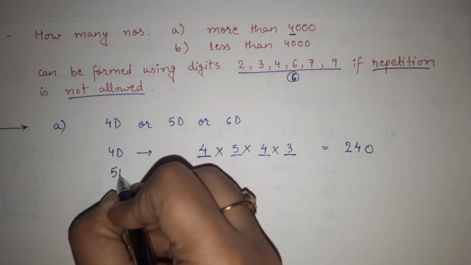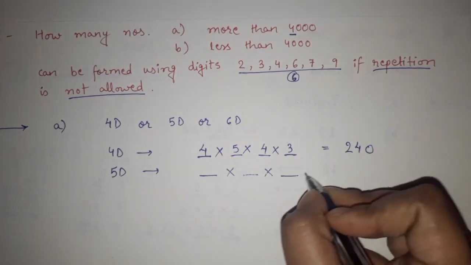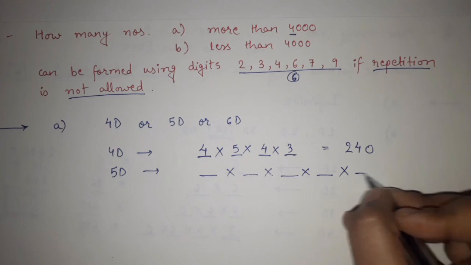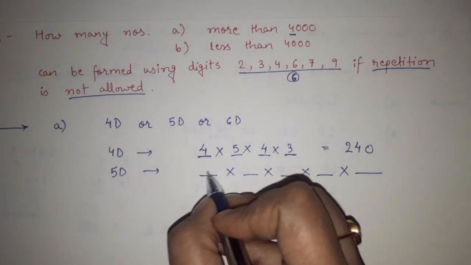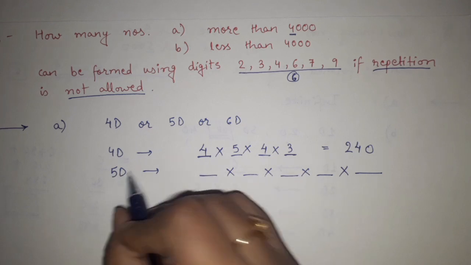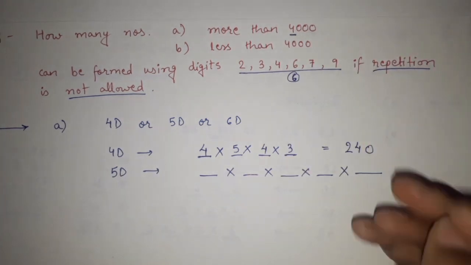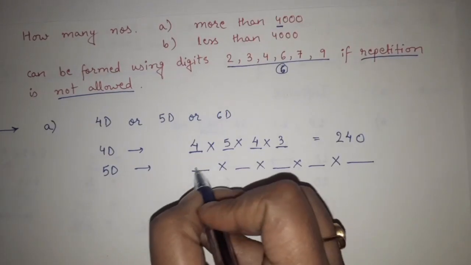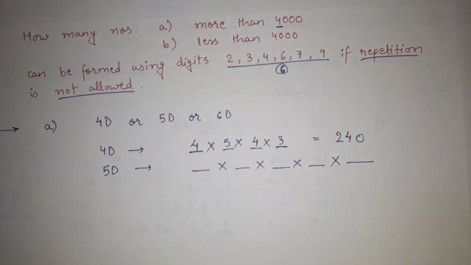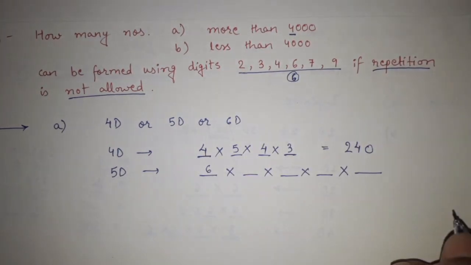Okay. Now 5 digit. If I talk about 5 digit, 1, 2, 3, 4, 5. What is the possibility here? This is 5 digits. So if I am taking anything here, it will be greater than 4,000 because 4,000 is a 4-digit number and this is 5 digit. So taking anything here will keep it more than 4,000 only. So out of these 6 digits, anything can be possible here.